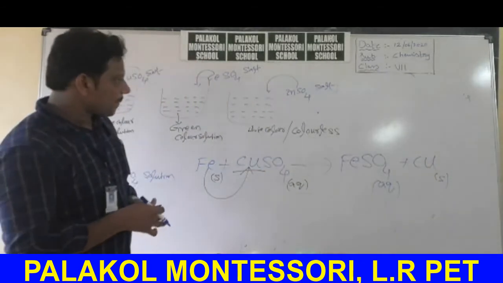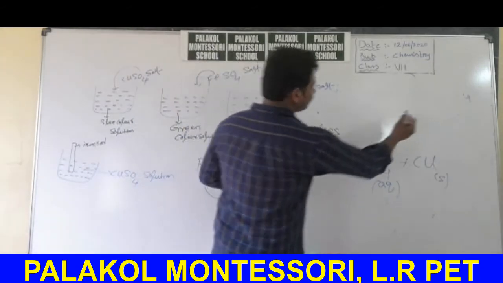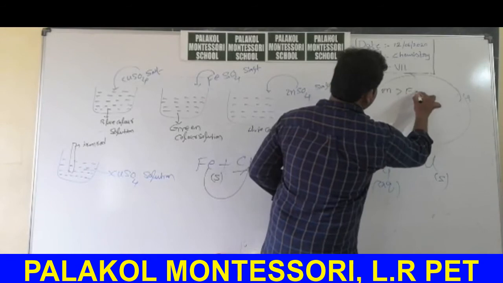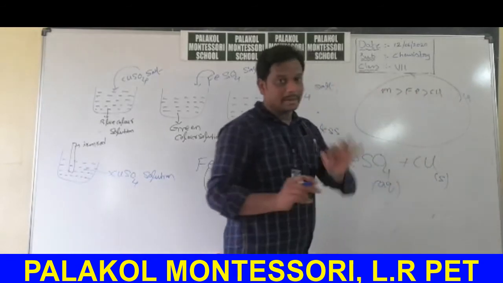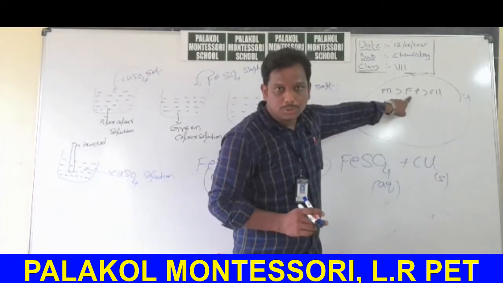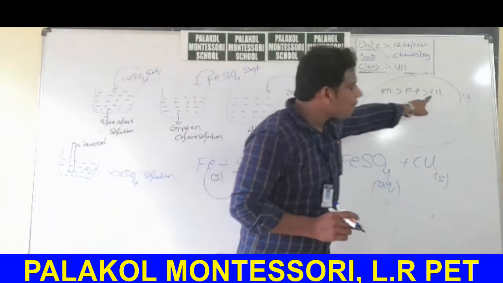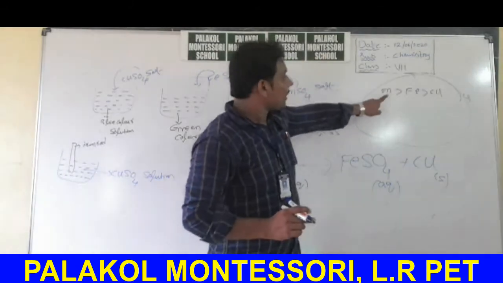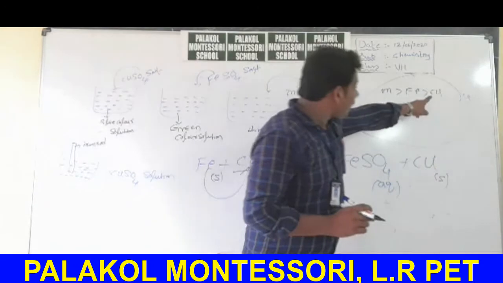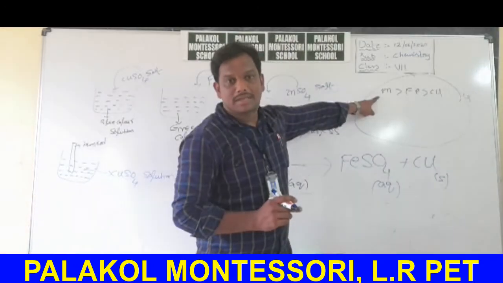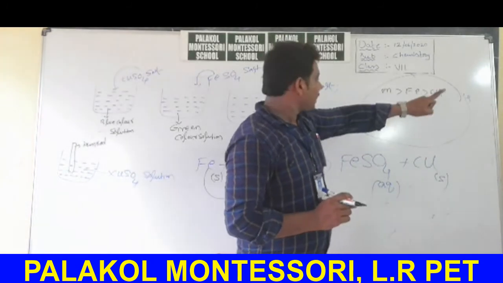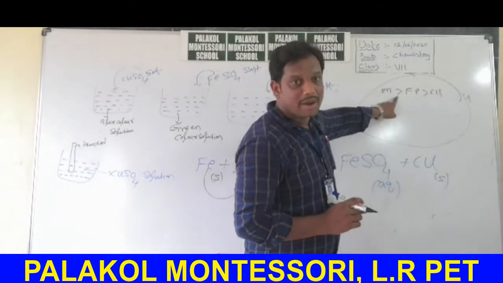Finally, what is my conclusion? Zinc greater than iron greater than copper. Very, very important 3 bits. Zinc can displace iron from its compounds. Zinc can displace copper from its compounds. Next, iron can displace copper from its compounds. Copper cannot displace zinc from its compound. Copper cannot displace iron from its compound. Next, iron cannot displace zinc from its compound.